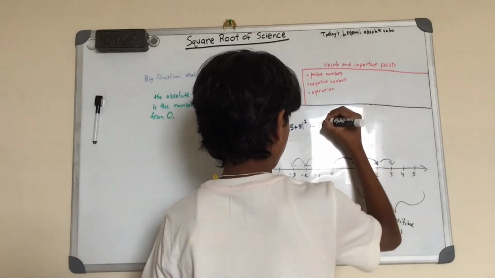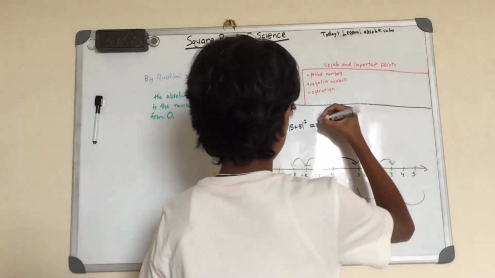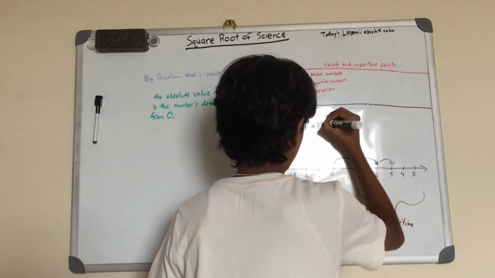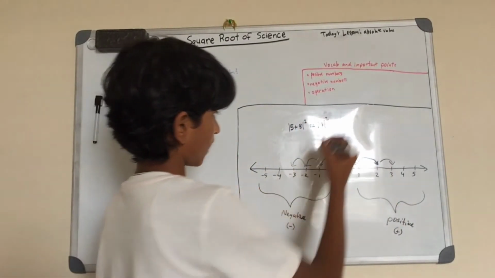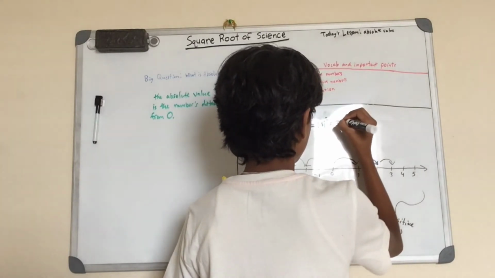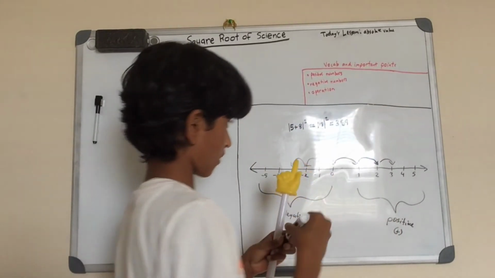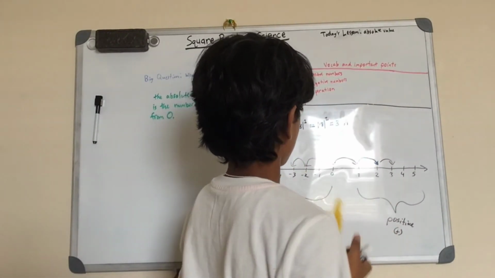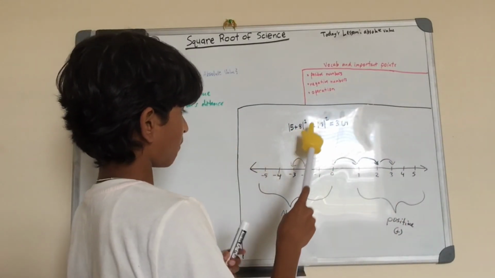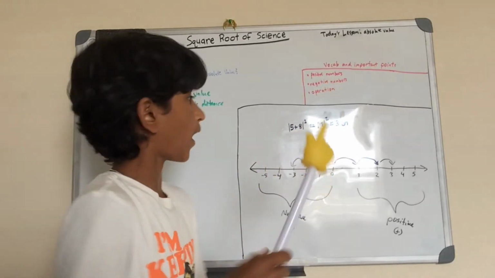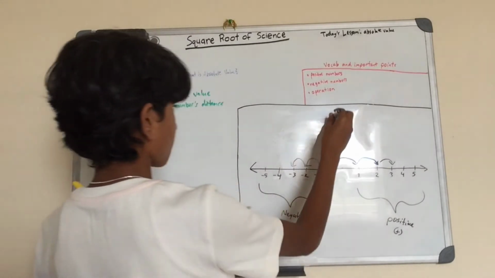So it's the absolute value of 13, and 13 squared is 169. So the absolute value of 5 plus 8 squared equals 169. So yeah, you can do many math equations with absolute value.